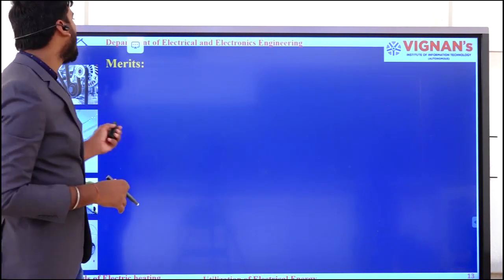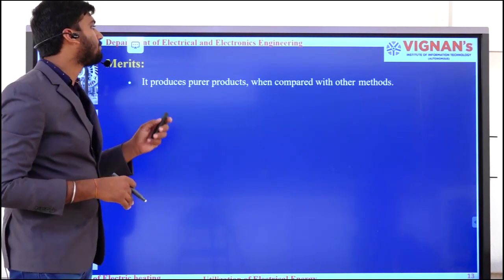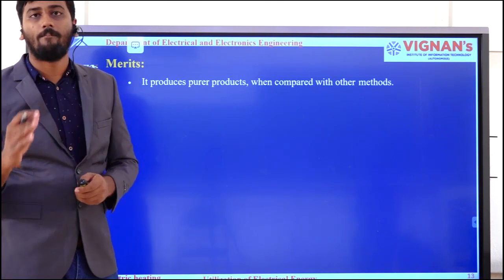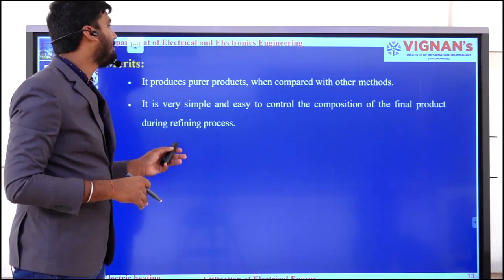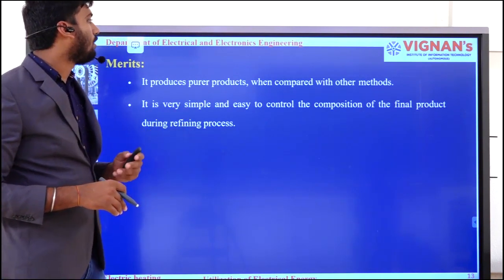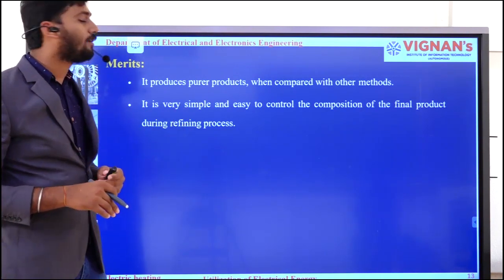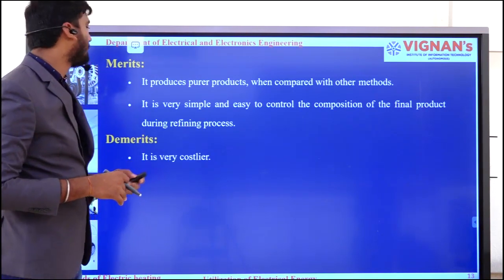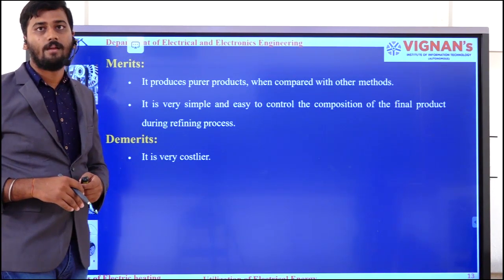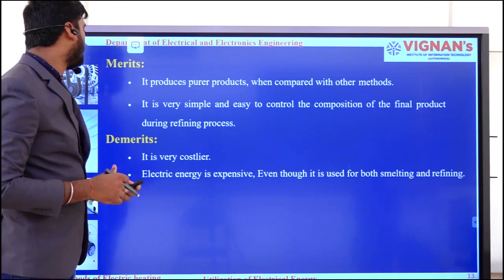arcing method. The merits: it produces pure products when compared to other methods. At the same time, it is very simple and easy to control the composition of the final product during the refining process. The demerit is that it is very costly.